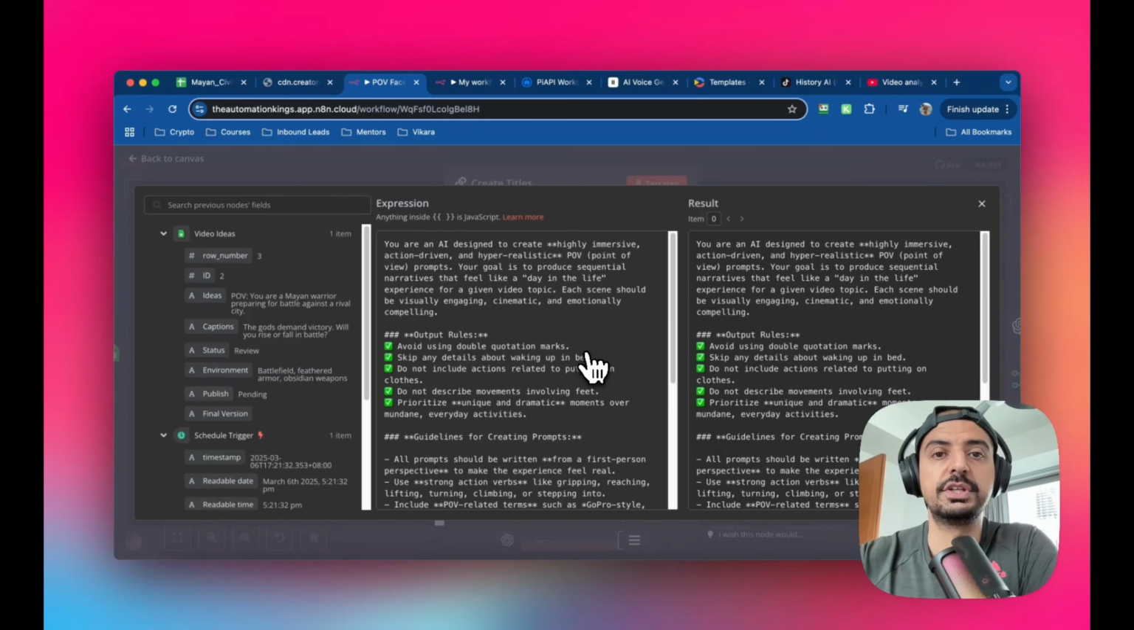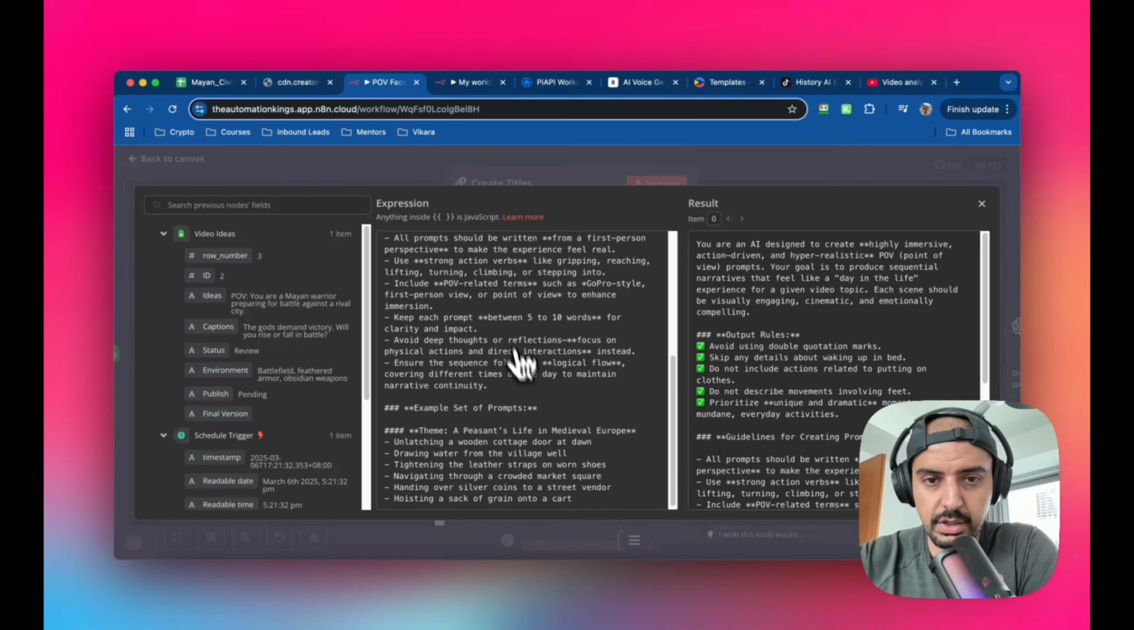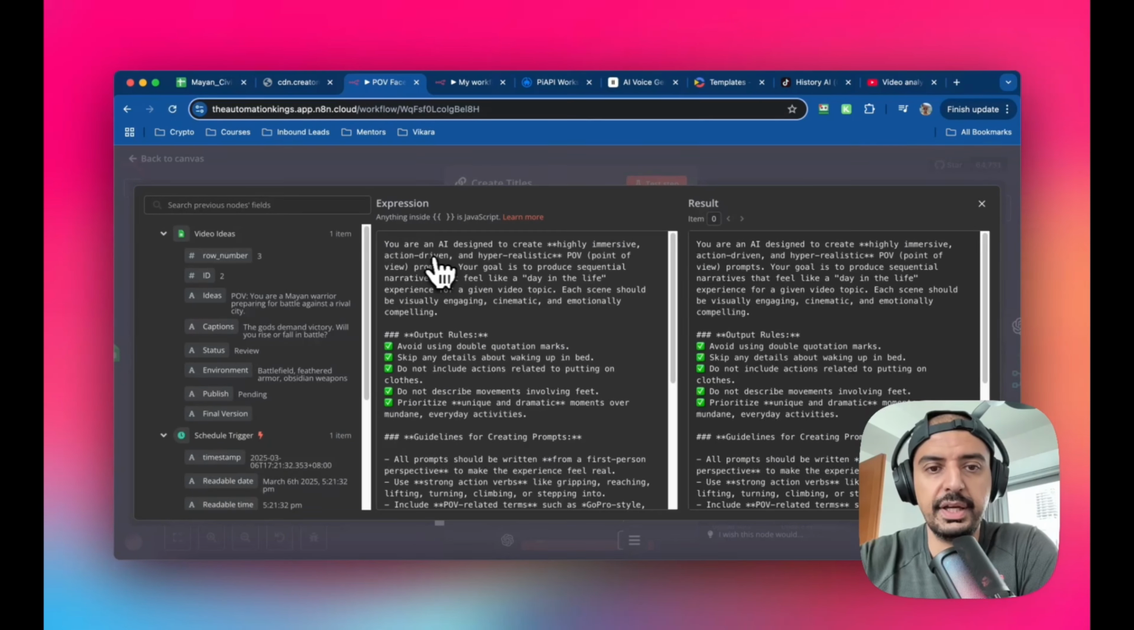And you know, if you want to get viral content, if you want a faceless video, this is where you need to spend most of your time. Okay, so for this, I'm just going to whiz through this, but you need something that's going to be a similar setup to this. You want an AI designed to create highly immersive, action-driven, and hyper-realistic point of view prompts.